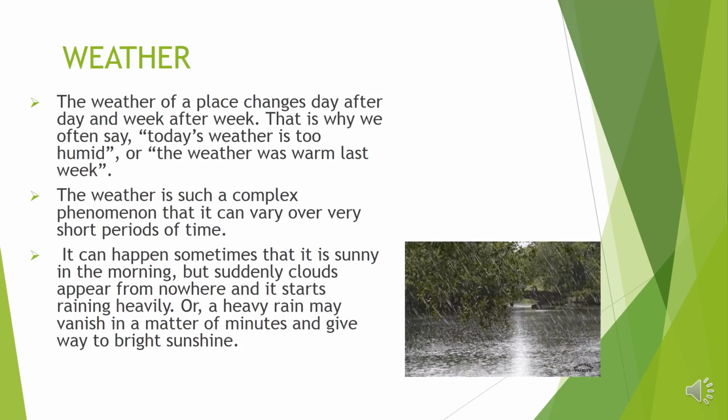It can happen sometimes that it is sunny in the morning but suddenly clouds appear from nowhere and it starts raining heavily, or a heavy rain may vanish in a matter of minutes and give way to bright sunshine.